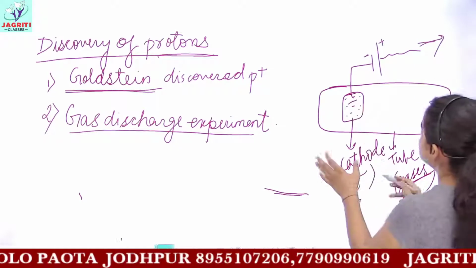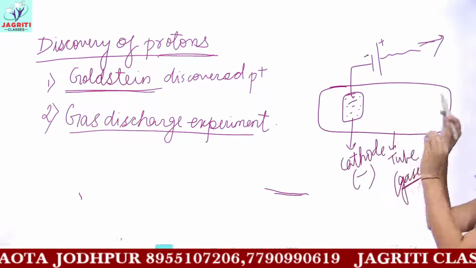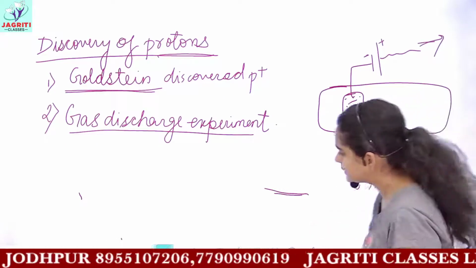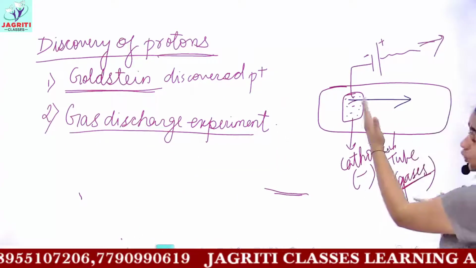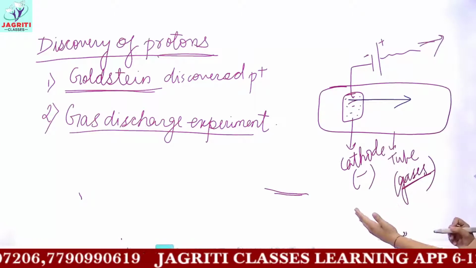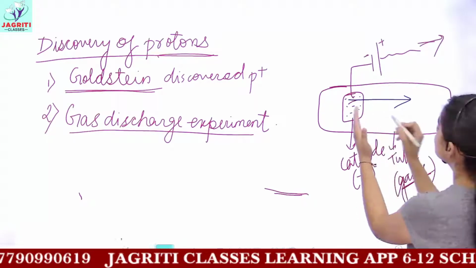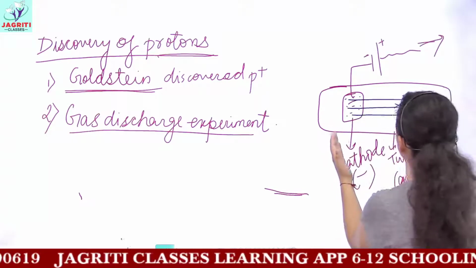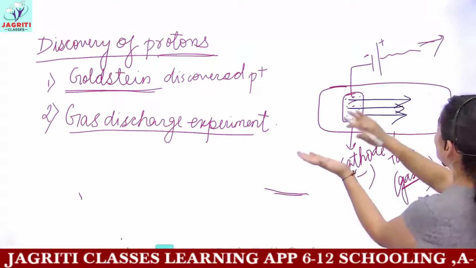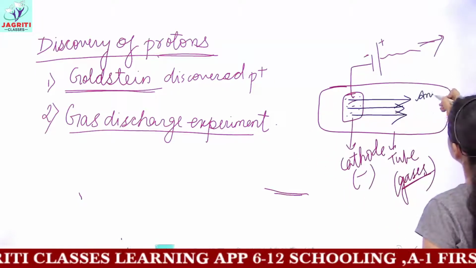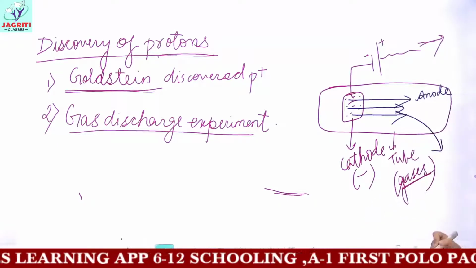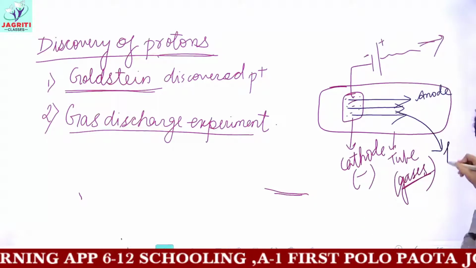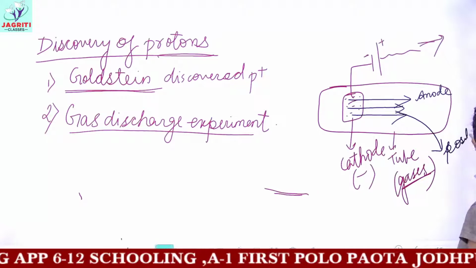So what he observed, that on carrying the experiment, all what he did, he observed that certain rays emerged from this cathode. This is a negatively charged terminal, and he observed certain rays which came out from the cathode and it moves toward the anode. So these rays, when these rays were researched upon or looked upon, these were positively charged rays.